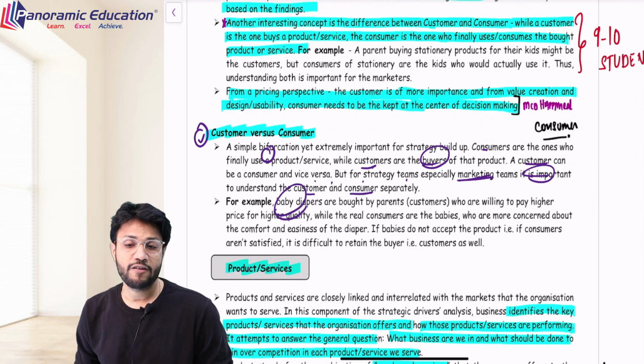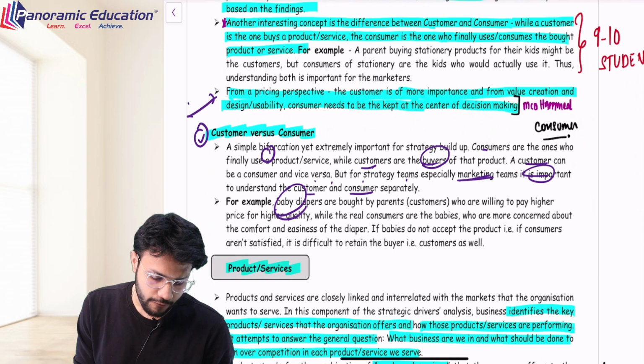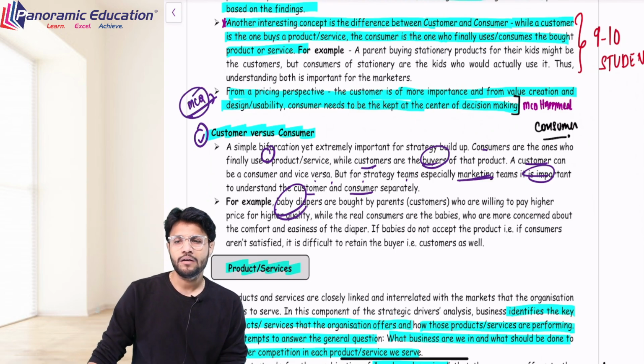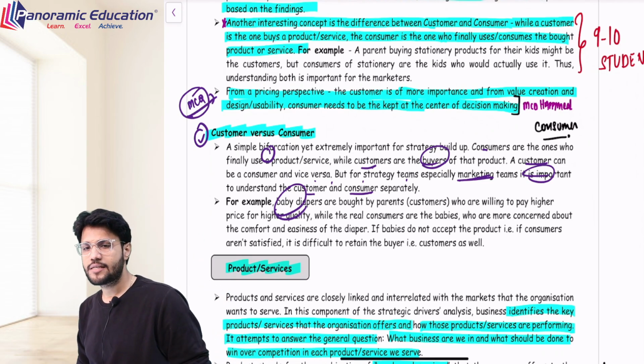Our example is given of baby diapers. We got the perspective, sir. And this is important from an MCQ viewpoint. While deciding the price of the product, the customer should be in your mind. While creating the value, the consumer should be in your mind in order to ensure that everyone is satisfied.